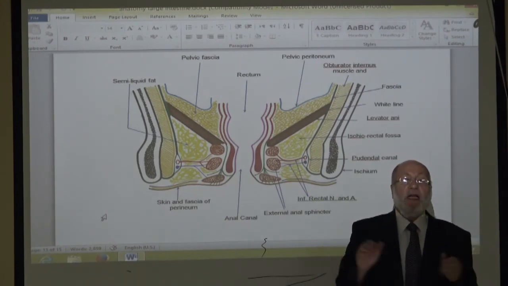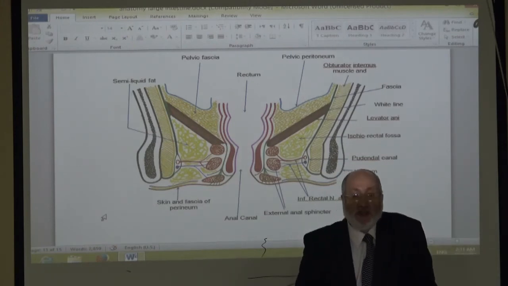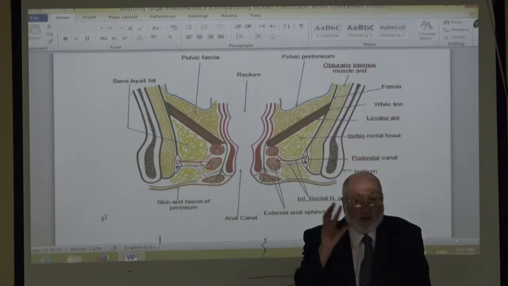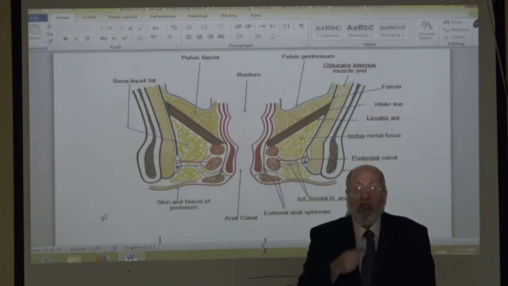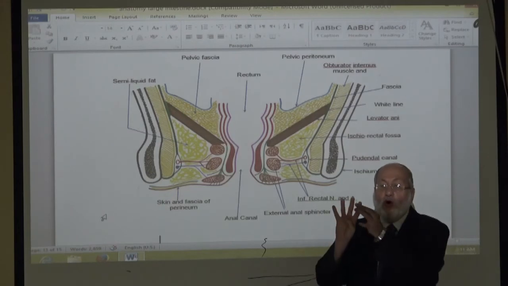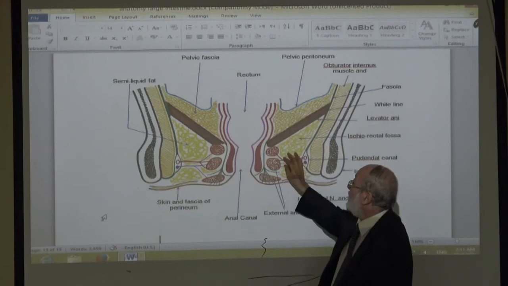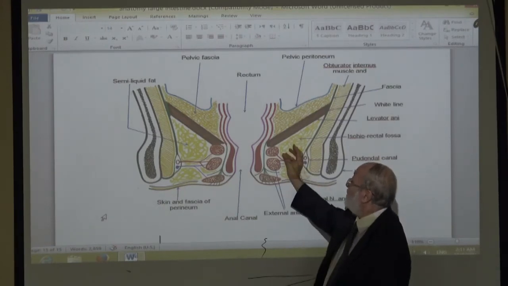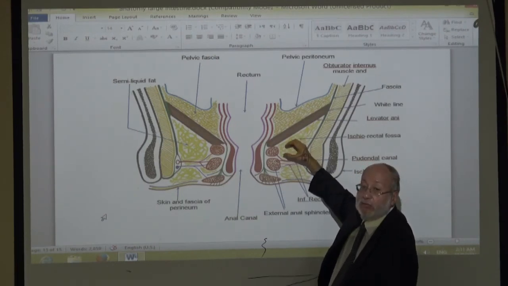Okay? Finally, there is a disease called anorectal suppuration, an abscess in this region around the rectum and the anal canal. There are here 4 potential spaces, and if infection is introduced, it will produce rapid suppuration and abscess formation.